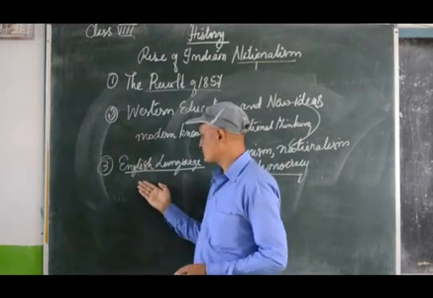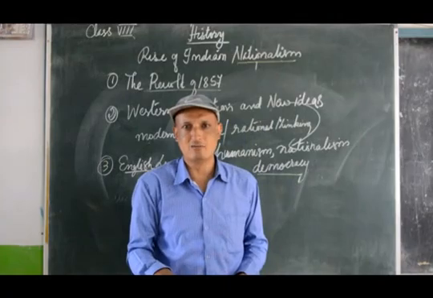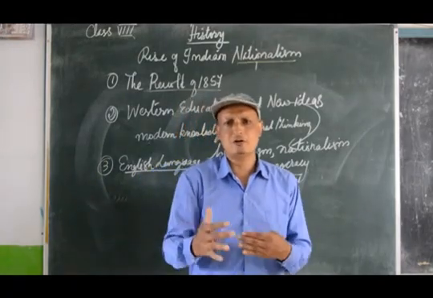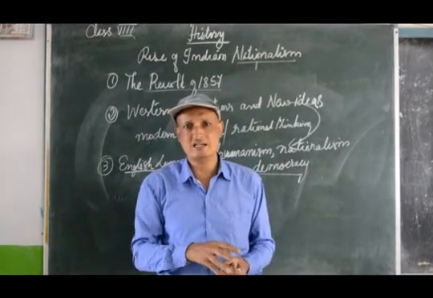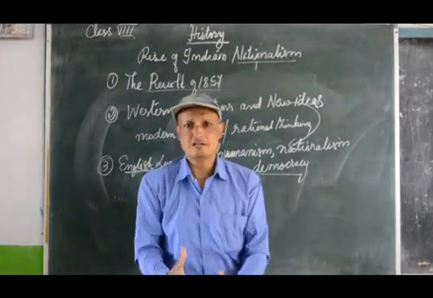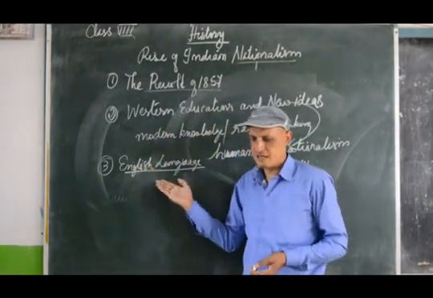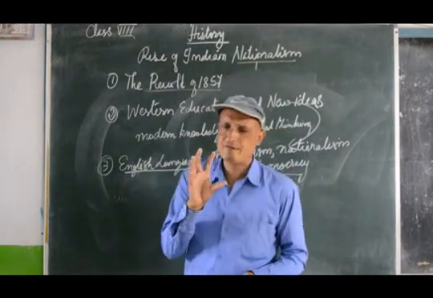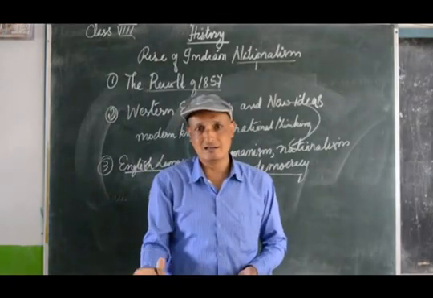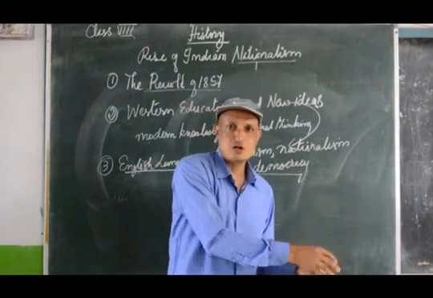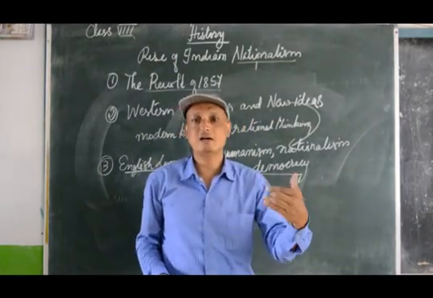Before, different states had their own regional languages, and it was difficult for them to communicate with one another easily, to share ideas and express feelings. Now once English became a linked language, it played a very important role. It broke down the language barrier. Now people of the south could communicate easily with the people of the west, the north, and vice versa.